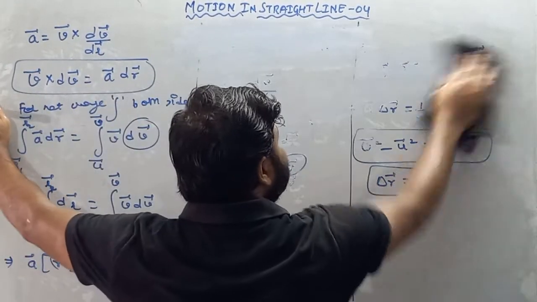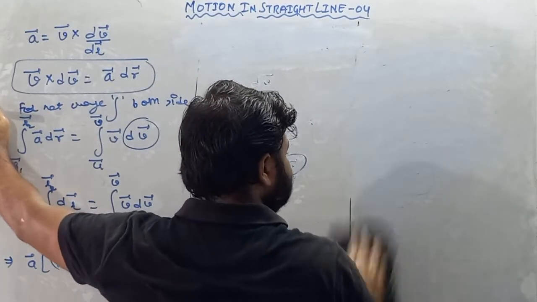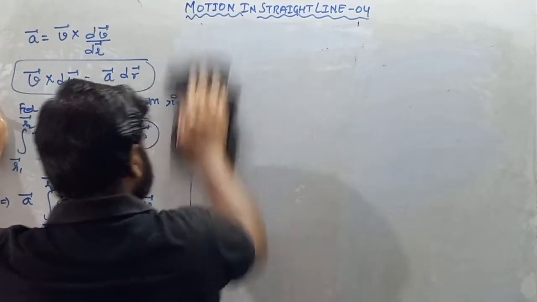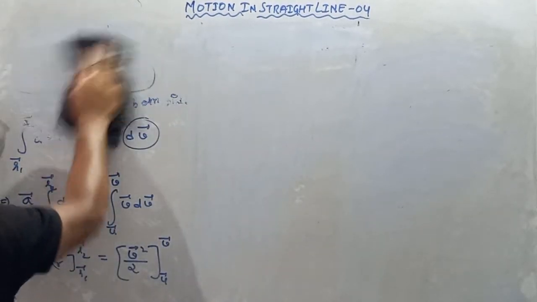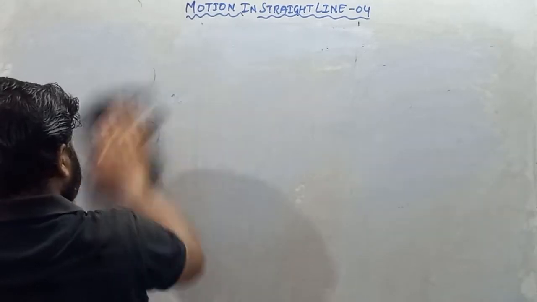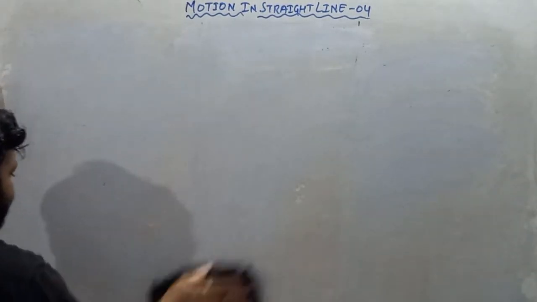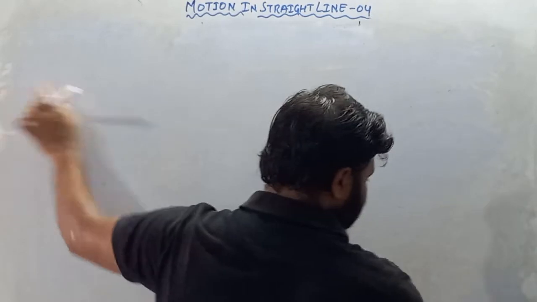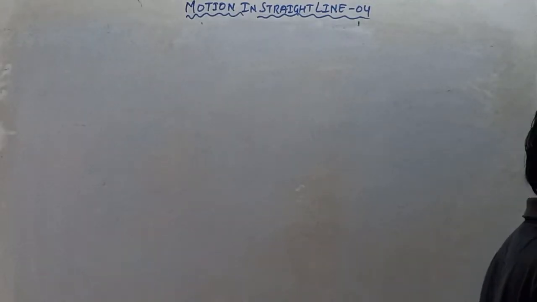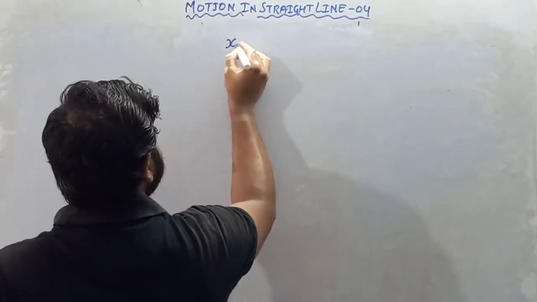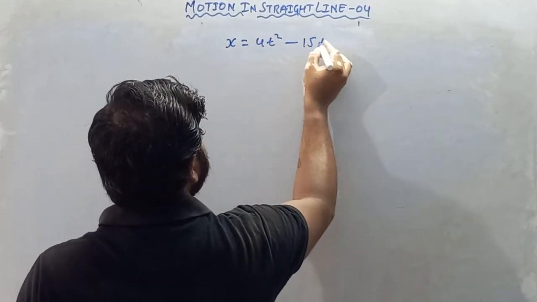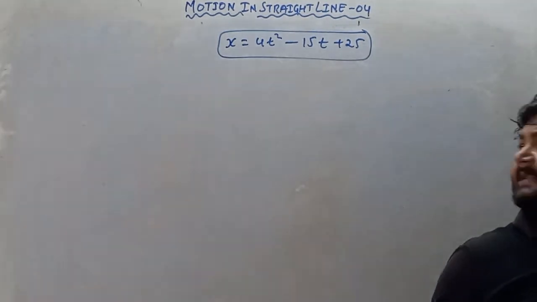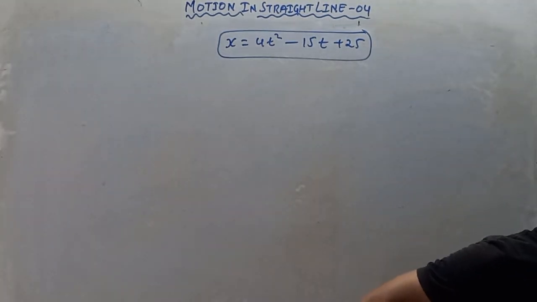The displacement x of a particle is given by the equation x equals 4t square minus 15t plus 25.